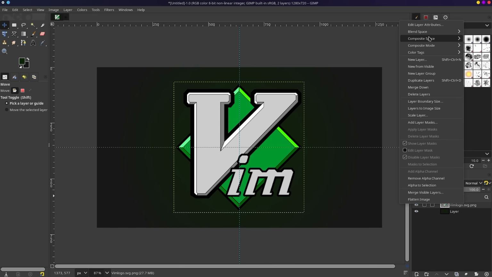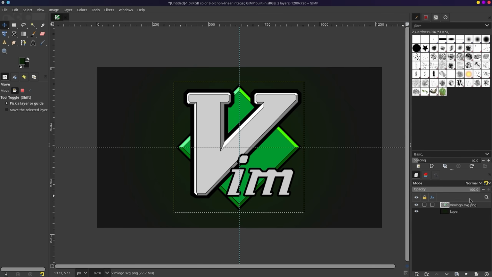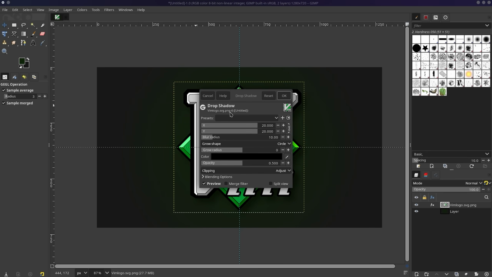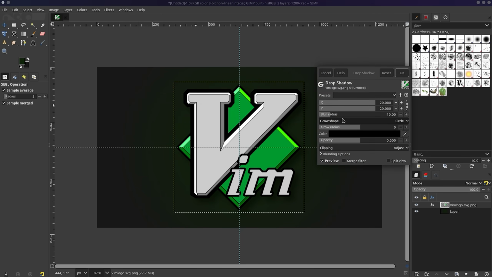So in Photoshop, there is a button to add effects here. Don't see one here. What are all these buttons? Okay, that's not it. So I think if I go to here and I add a drop shadow, this will add that. And I can mess with the drop shadow details. This one had a very small drop shadow. It's very subtle. So we're going to move this inwards just a little bit.